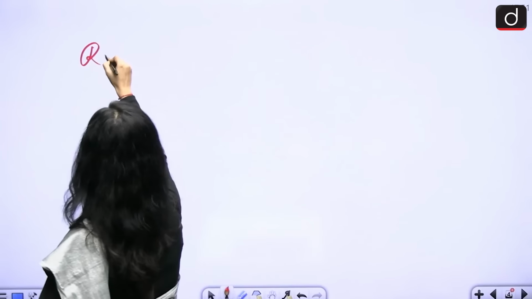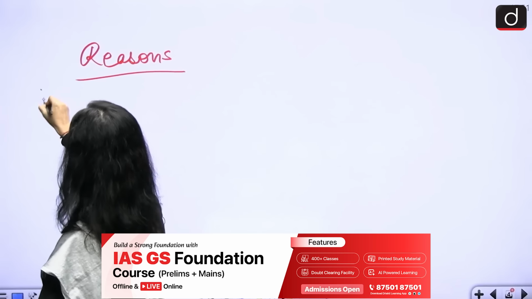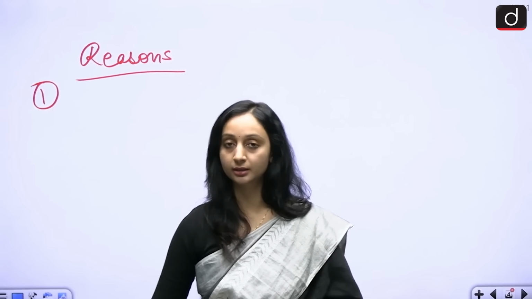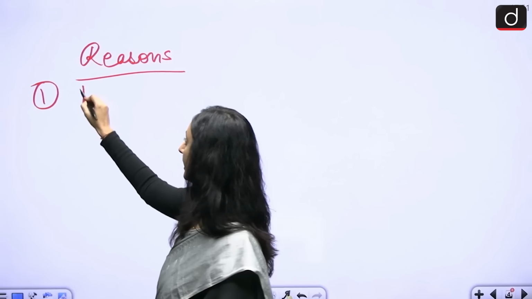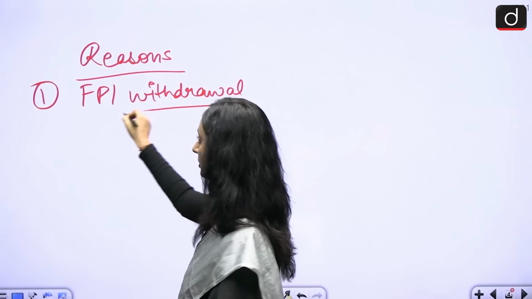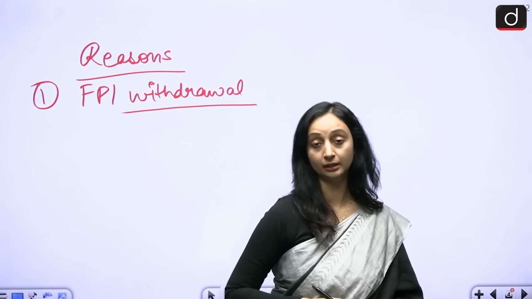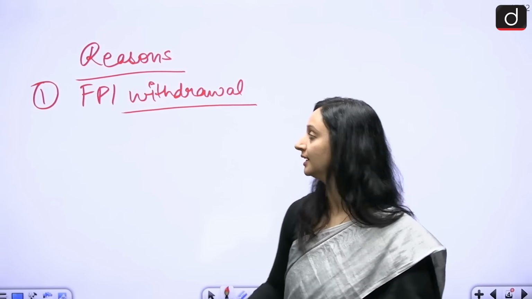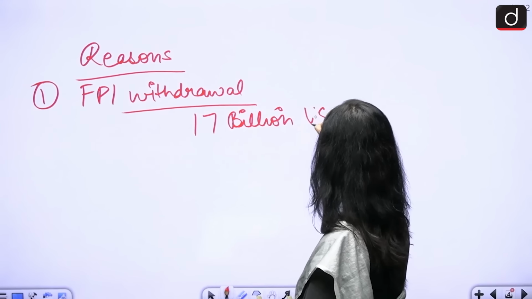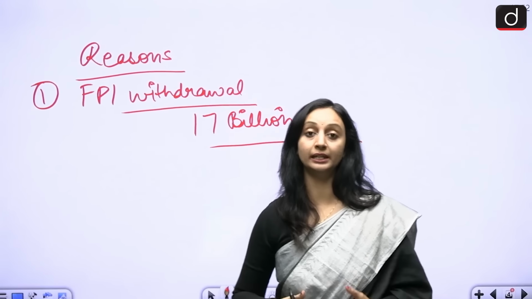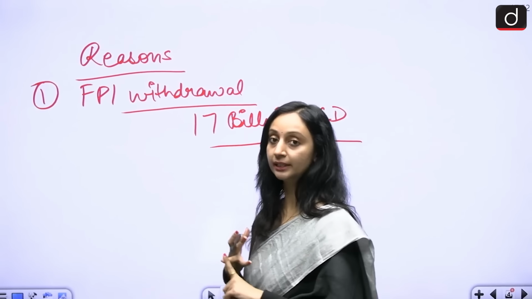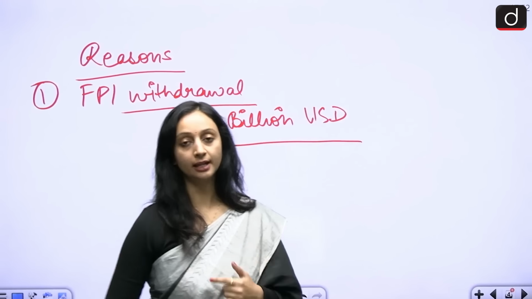Now there are many reasons, but one of the most important reasons over here is that our foreign investors are losing their confidence in the Indian markets, and there has been a record FPI withdrawal, foreign portfolio investment withdrawal. There has been a huge withdrawal from the Indian markets. In fact, if I give you some figures over here, then this year some $17 billion were pulled out of the Indian markets. So these foreign portfolio investors are not feeling confident, are not feeling safe in keeping their money invested in the Indian market, and that is why they pulled out their money.